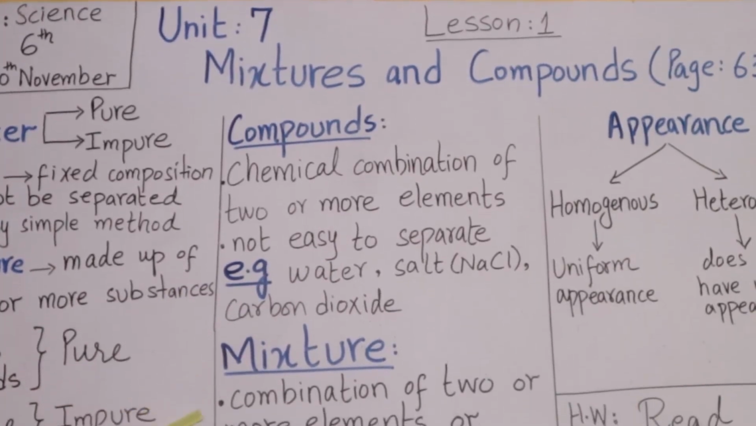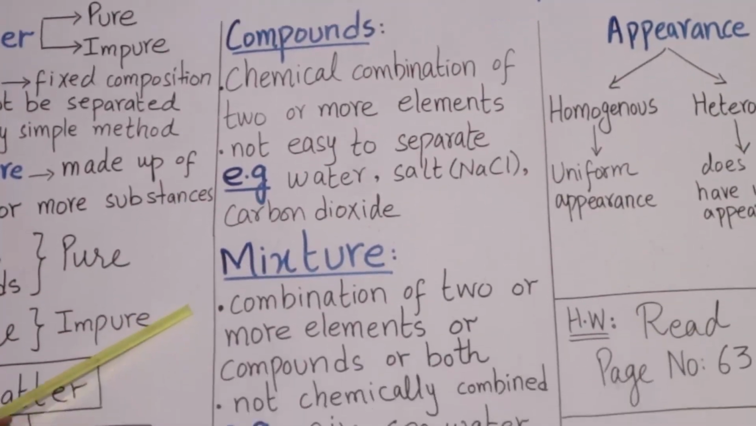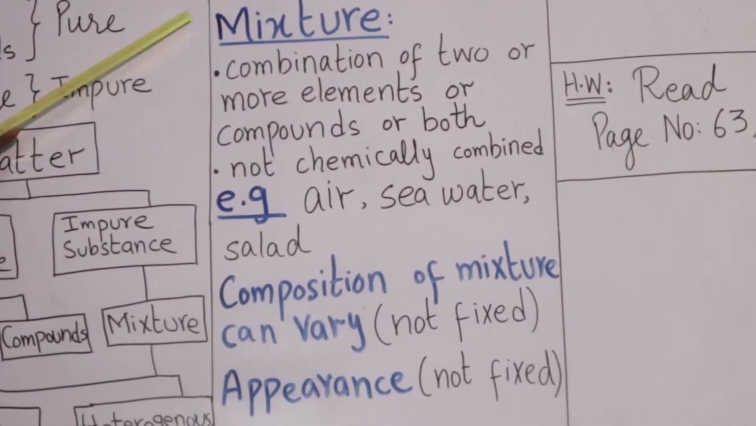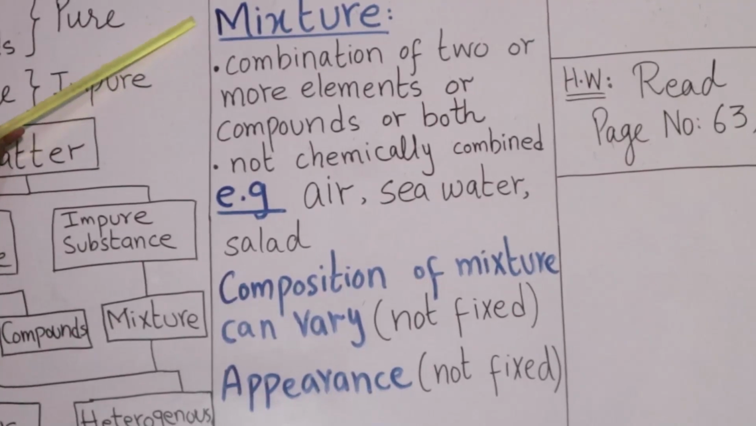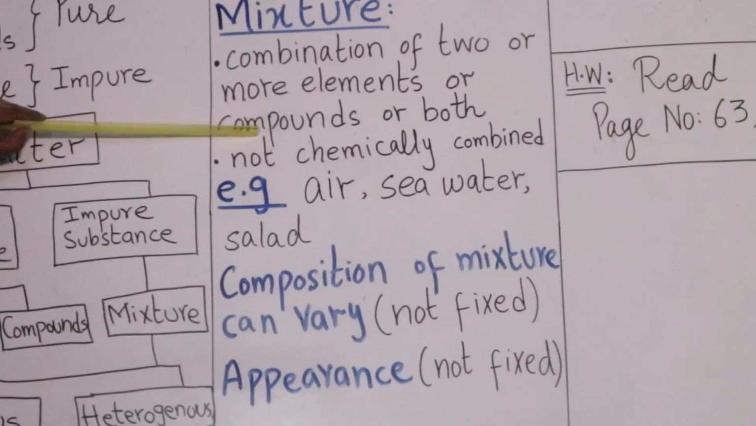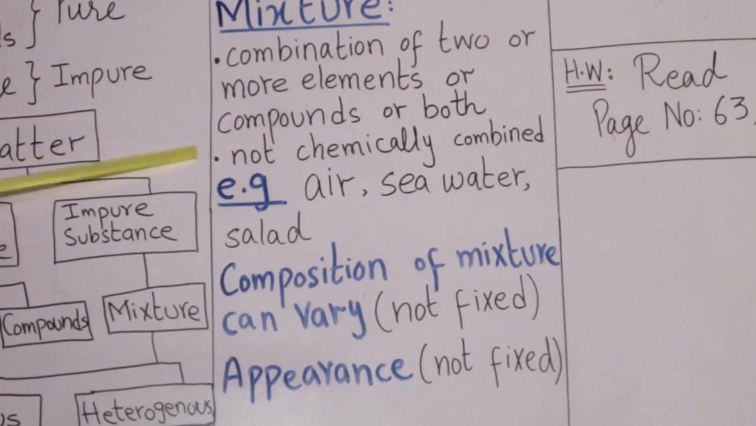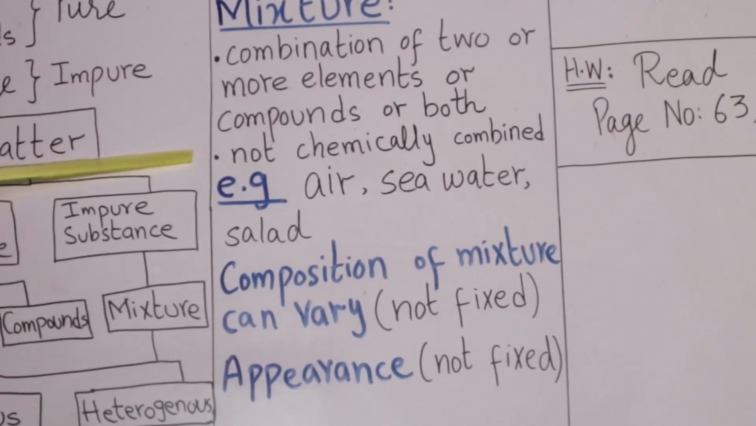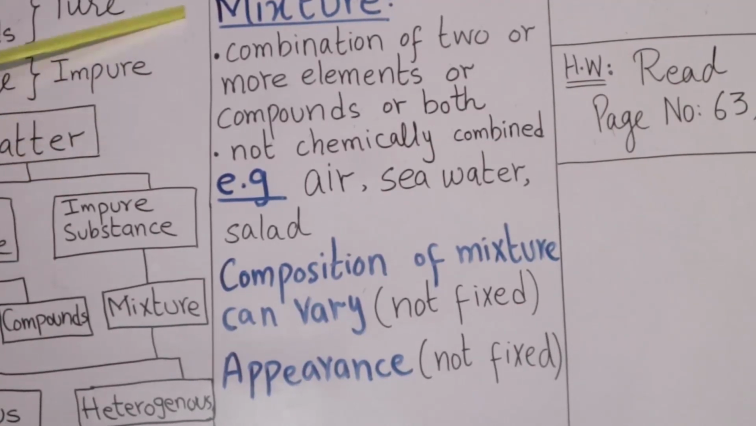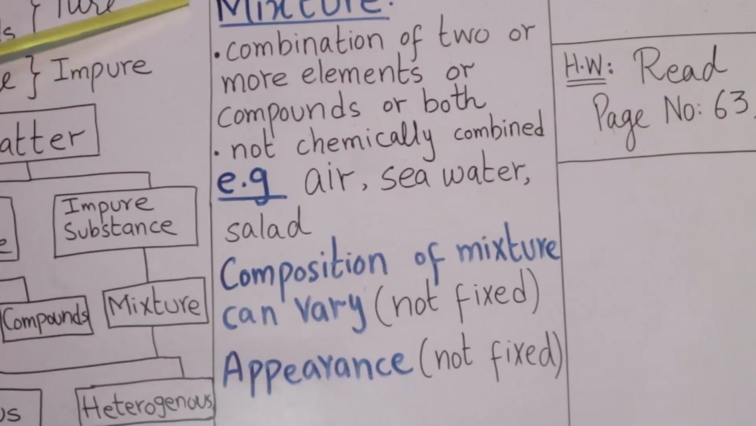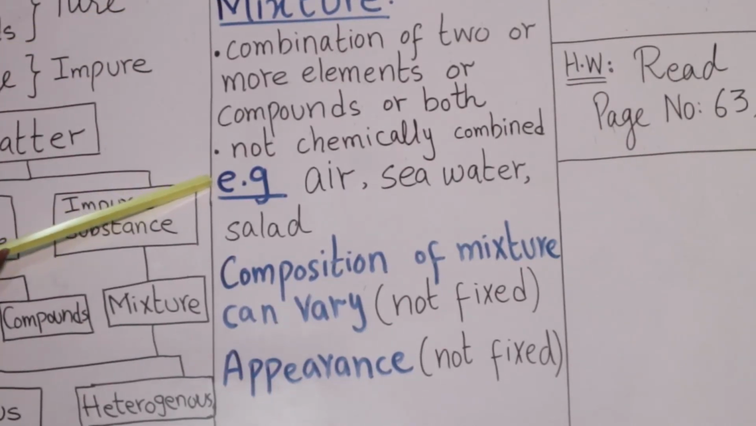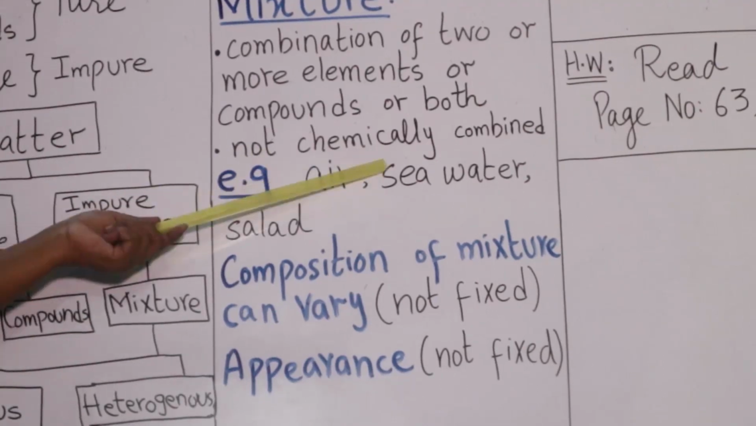Mixture. Mixture is a combination of two or more elements or compounds, or it contains both elements and compounds. Mixture is not chemically combined. It means we can separate the components of a mixture. Examples of mixture are air, seawater.